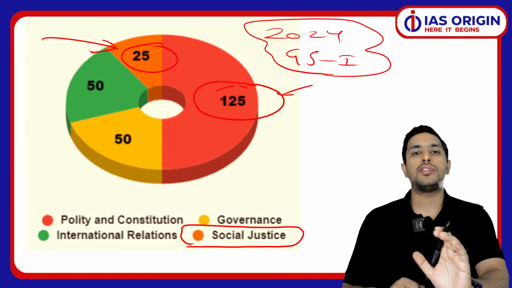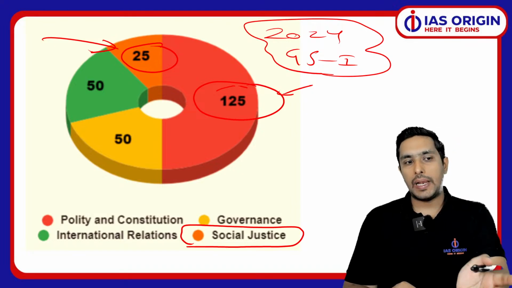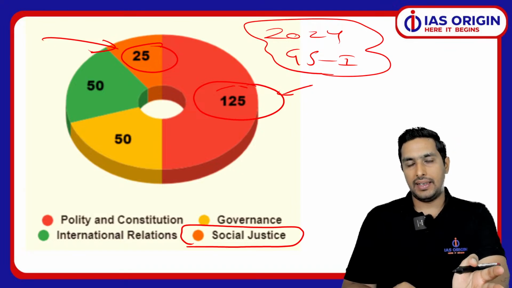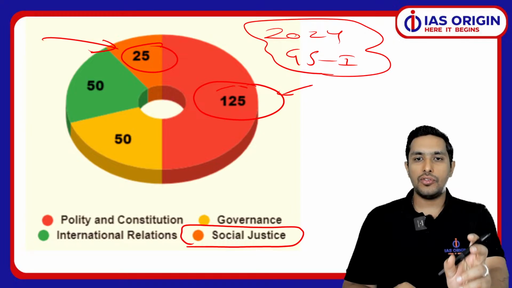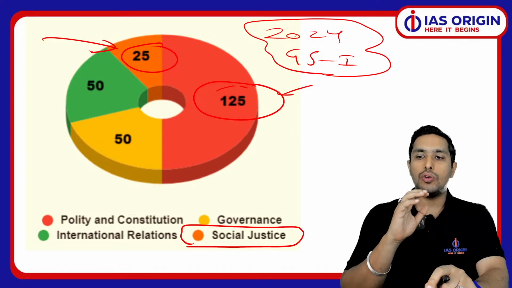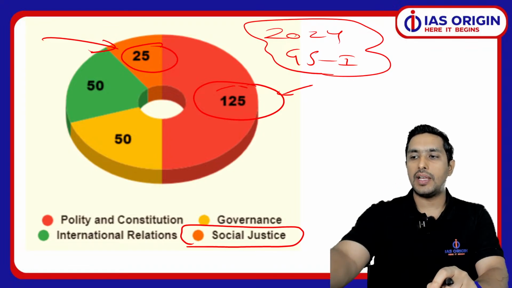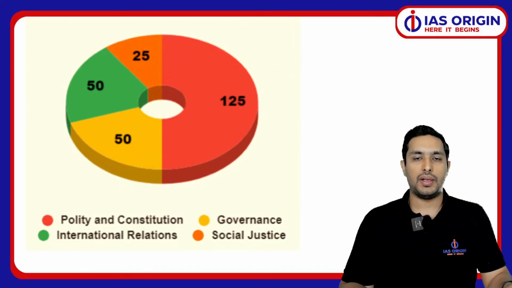Studying this part is not just about these 25 marks. Studying this part is also going to help you a lot in the ethics and essay. So remember this thing, that if you study the social justice part, you are going to make a lot of difference in your overall scoring scheme of different papers. So you have to keep this in mind, that is very much important.